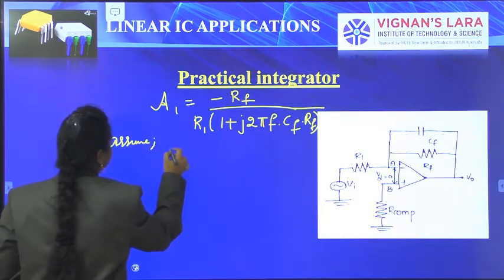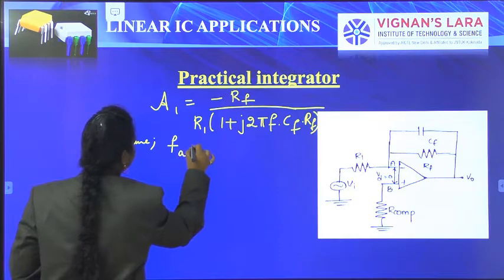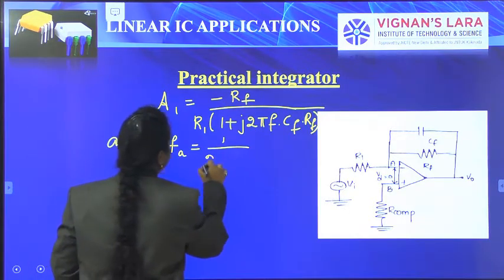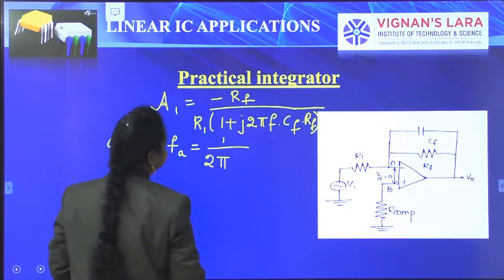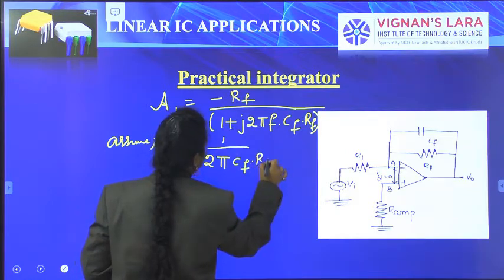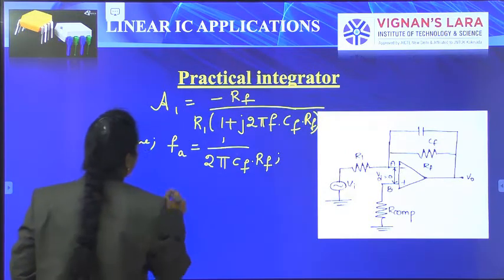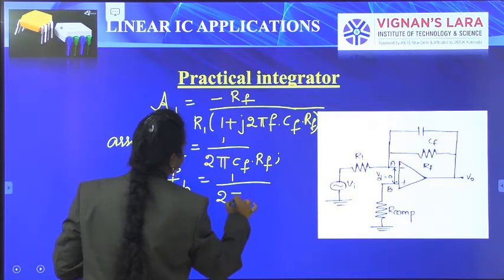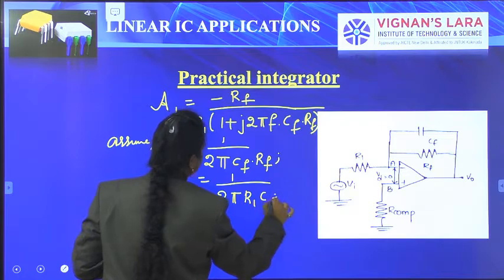So here let us assume FA is equals to 1 by (2 pi CF into RF), and FB is equals to 1 by (2 pi R1 into CF).